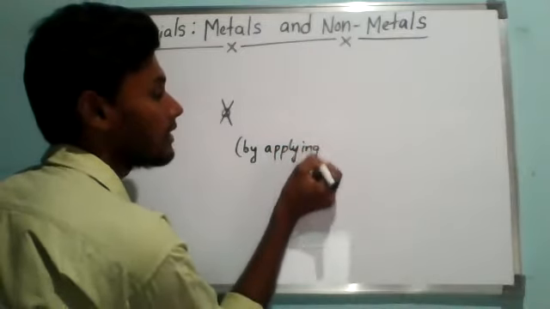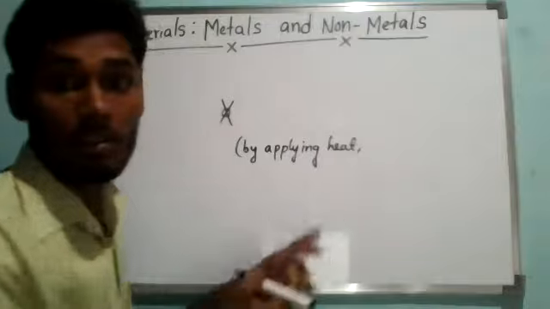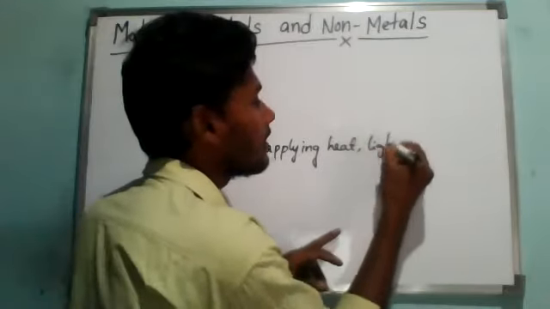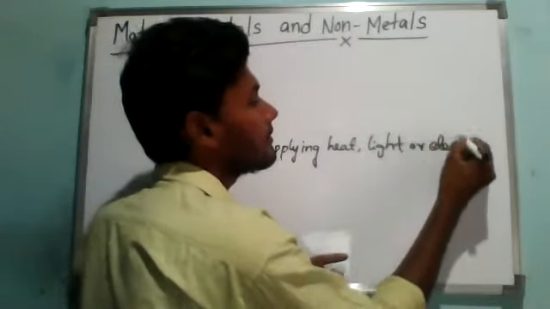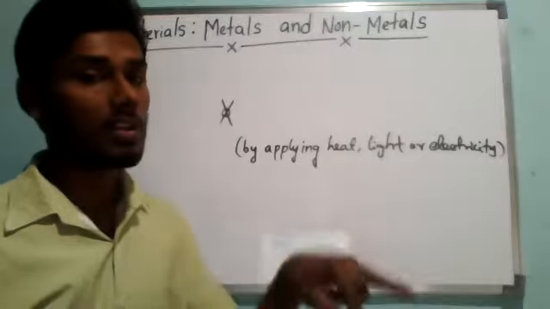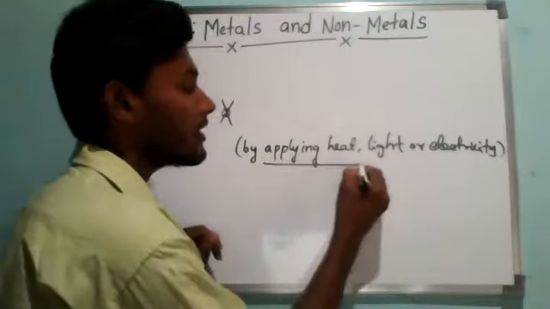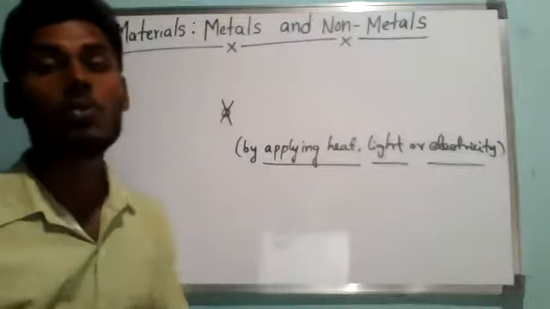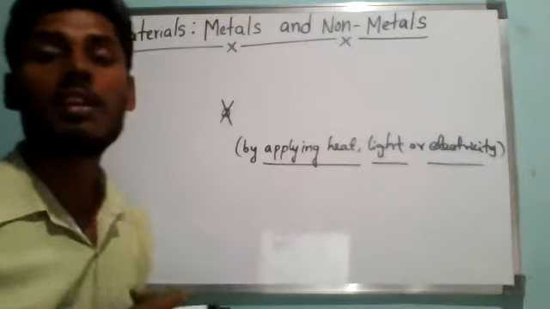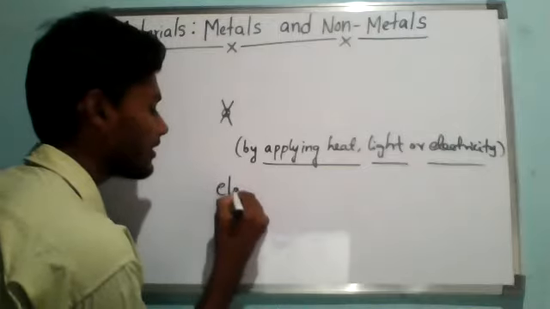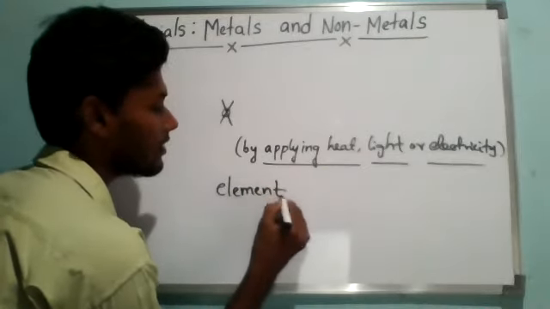By applying heat, light or electricity, chemical reactions will take place. In class 7 we studied what a physical reaction is and what a chemical reaction is. Even with the help of these chemical reactions, if a substance cannot be broken into two or more simpler substances, then that substance is called an element. You remember, that substance is called an element.